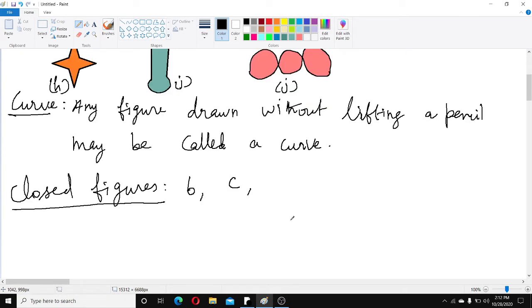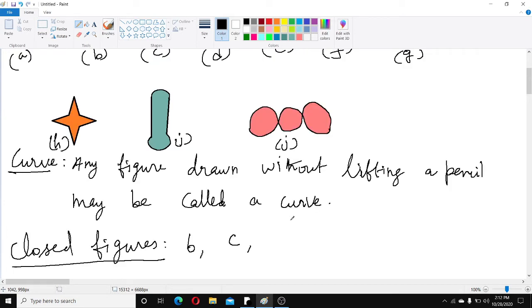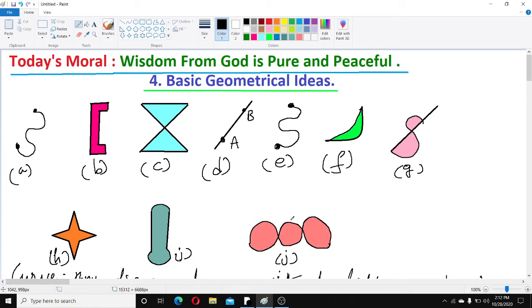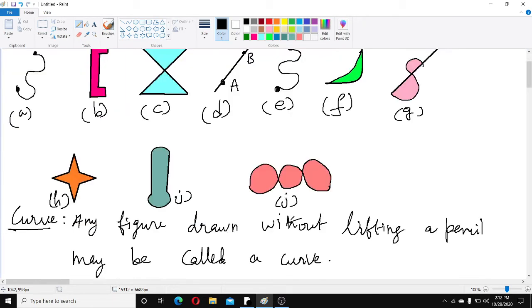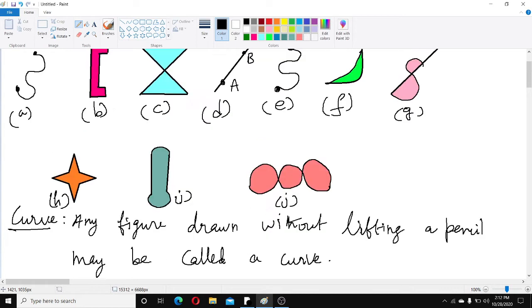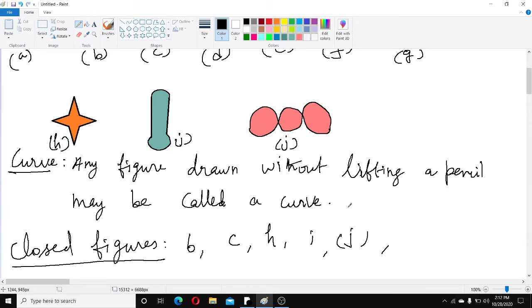Next F, G, H, I, J. Next which figure, children? F and G. F, G are closed figure.